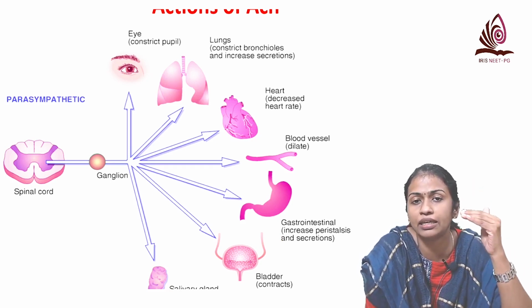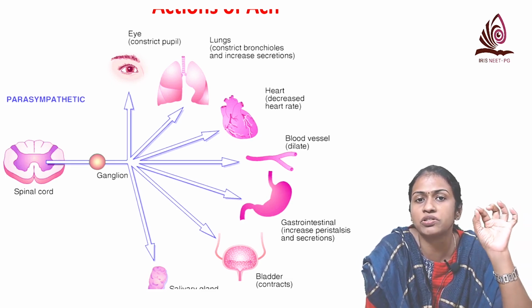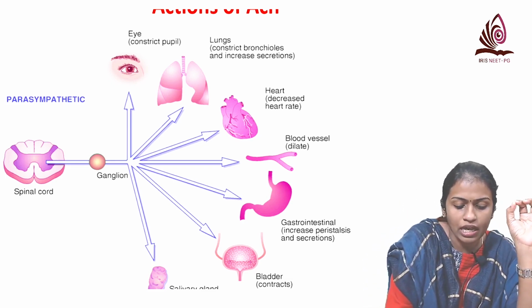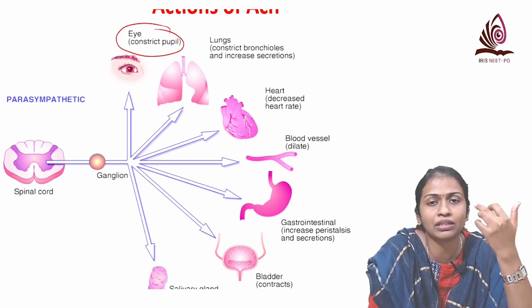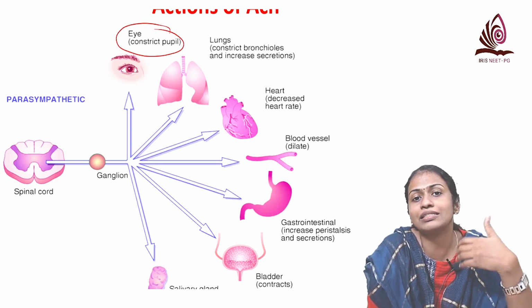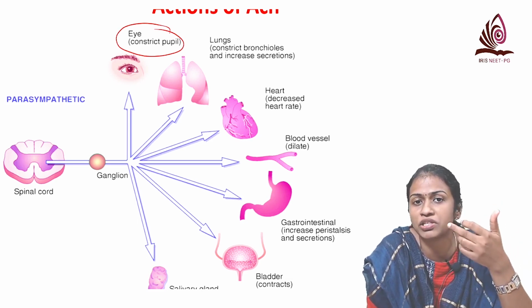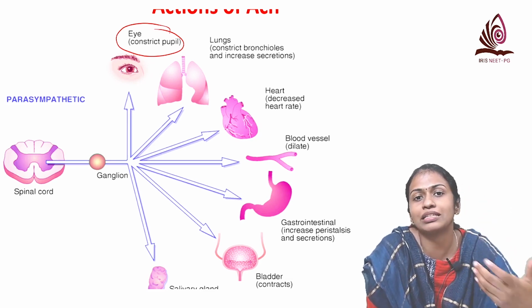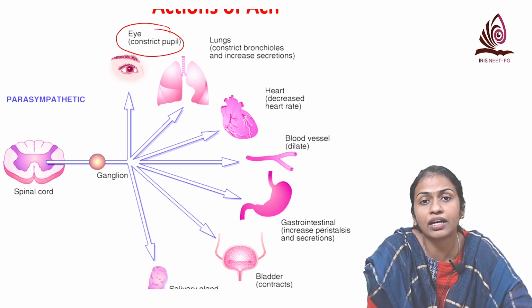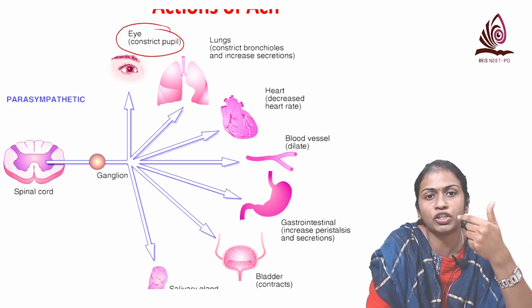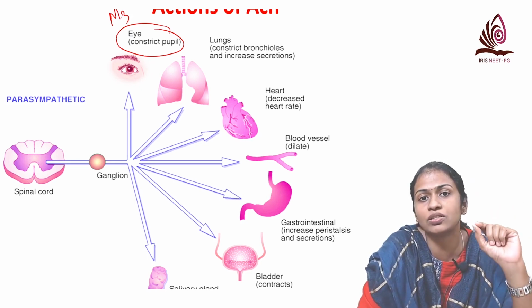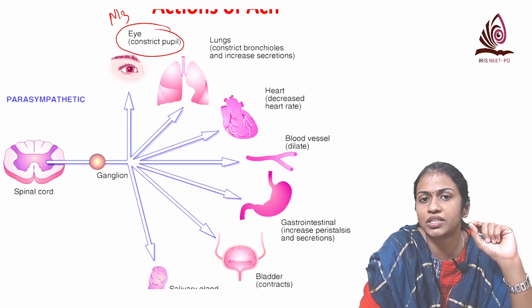What is the action in the eye? In the eye, the cholinergic innervation is on the sphincter pupillae. So when sphincter pupillae contracts, it causes miosis. And then comes the lacrimal gland, your salivary gland. All the glands, it increases the secretion. So it causes lacrimation, salivation, gastric gland secretion is increased. Which receptors are present on the sphincter pupillae as well as on the ciliary muscle? It is the M3 receptor. Similarly, on the glands also, it is the M3 receptor that is present.